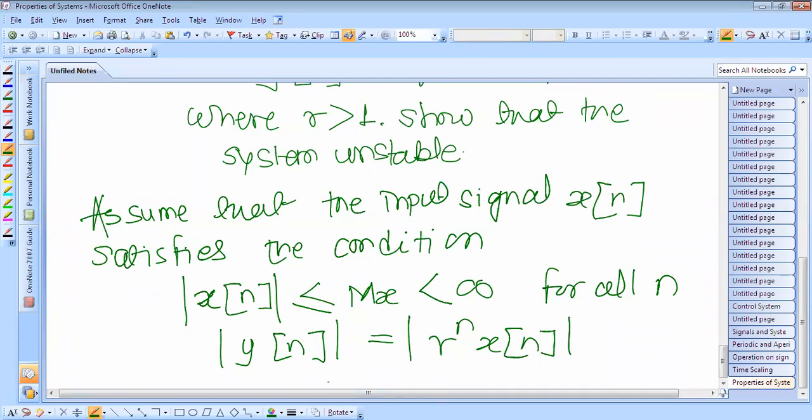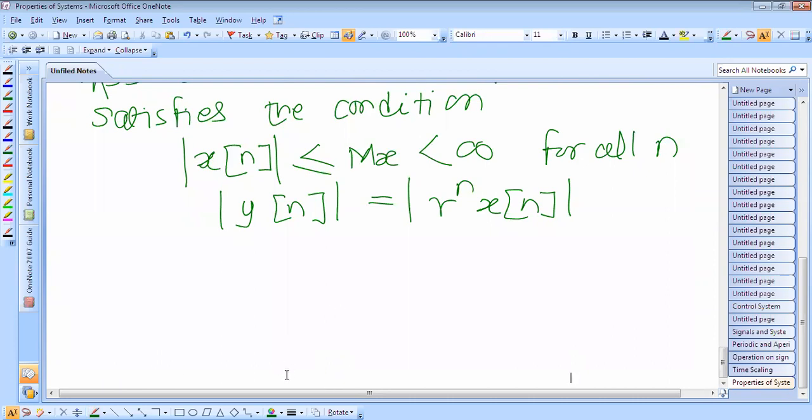If you separate this, modulus of r raised to power n into x of n, and with r greater than 1, the multiplying factor r raised to power n diverges for increasing n.